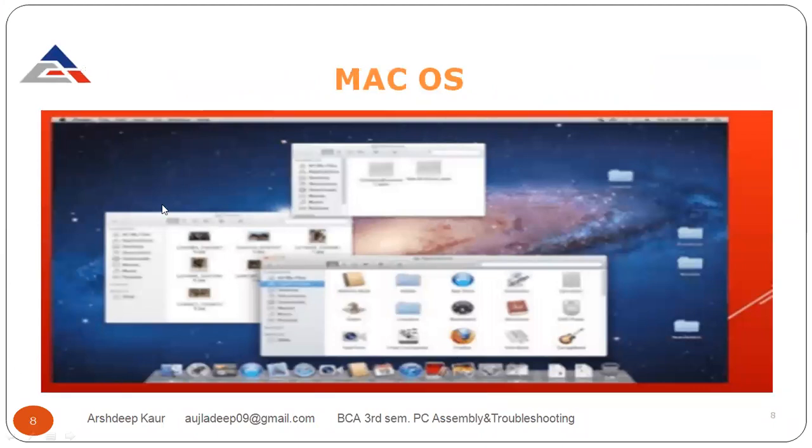This is the description of the Mac operating system, how it looks like. It is different from the Windows operating system.